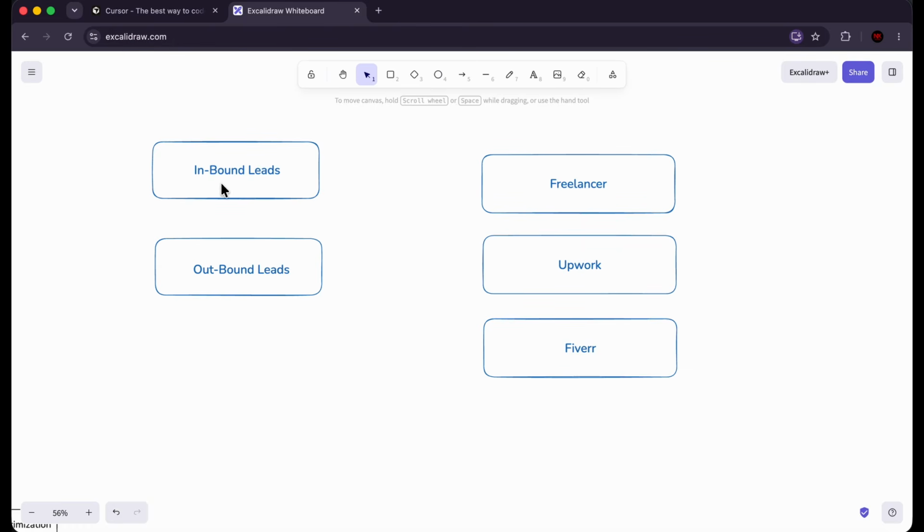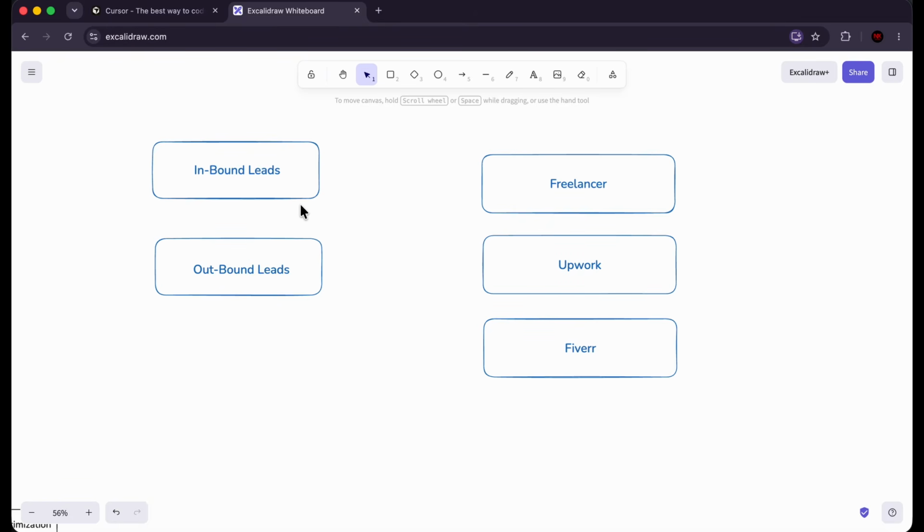And then as you get better and better at finding clients through outbound lead generation, you'll eventually start getting inbound leads, which means that clients will start reaching out to you. And this happens through referrals. So a local business owner that you reached out to referred you to his friend, and now his friend is reaching out to you. And gradually, as you keep doing good work and keep expanding, your inbound leads will get so high that you won't need to do outbound lead generation anymore, or you'll at least be able to slow down on outbound. So your goal is to maximize inbound lead generation.